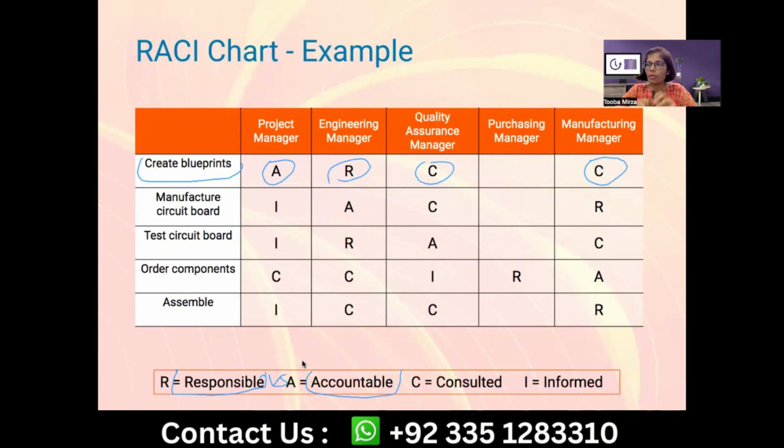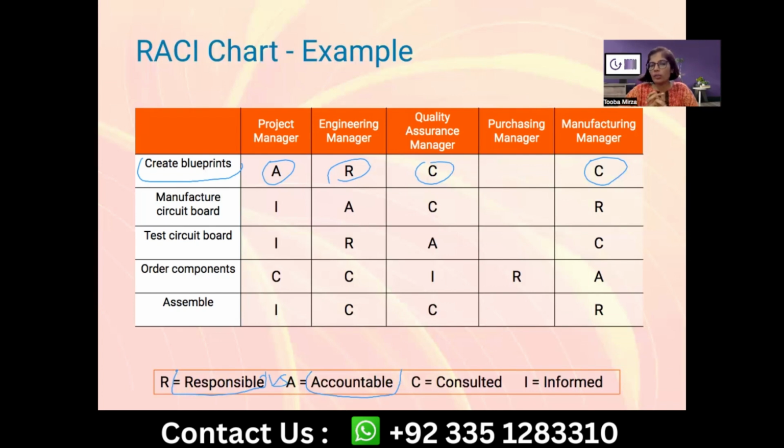When a task has been performed, for example, in a team, they are responsible for the task they are performing. But if something unpredictable or a risk happens, then whoever has to resolve that problem is accountable for that. There's a difference between these two. Okay.